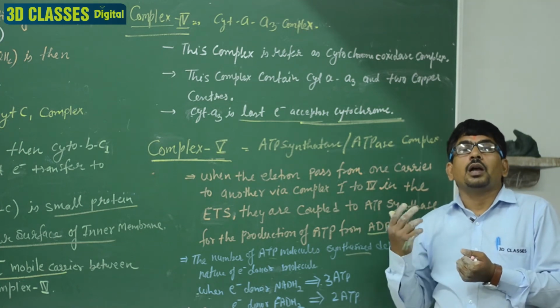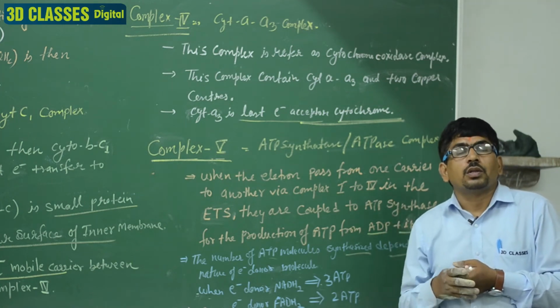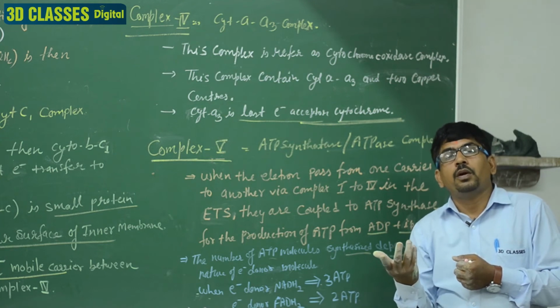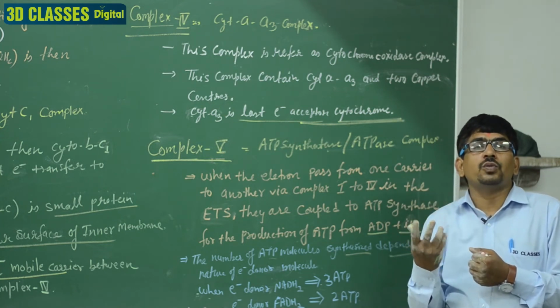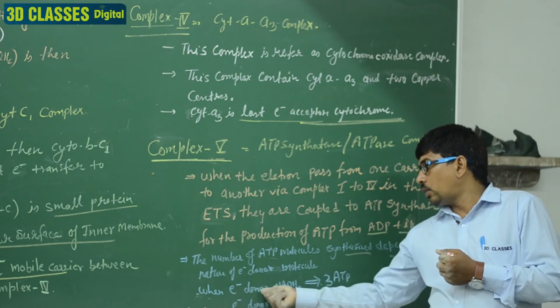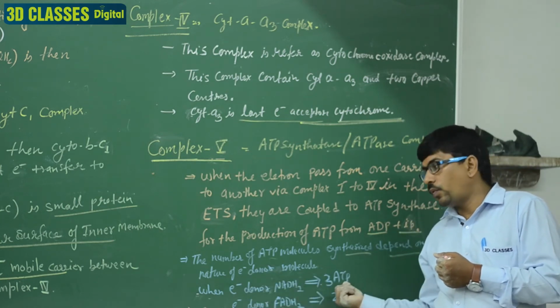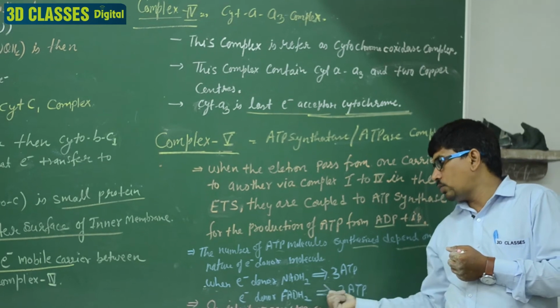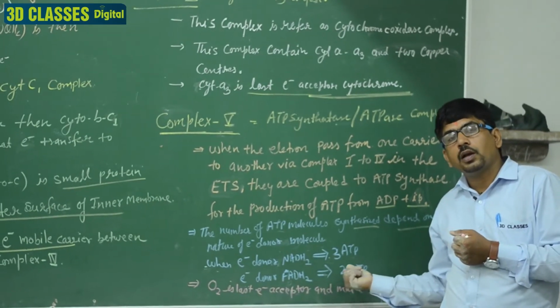When the electron donor is NADH2, 3 ATP are formed. When the electron donor is FADH2, 2 ATP are formed. So here, when the electron donor is NADH2, 3 ATP are formed. When the electron donor is FADH2, 2 ATP are formed. Clear?